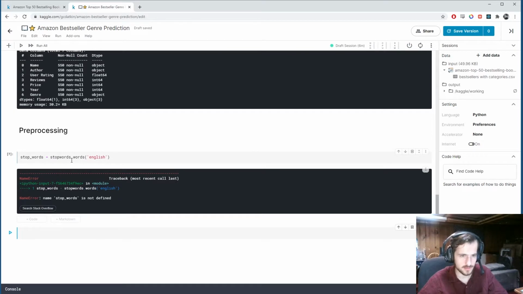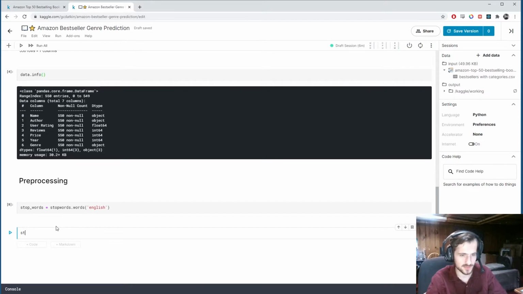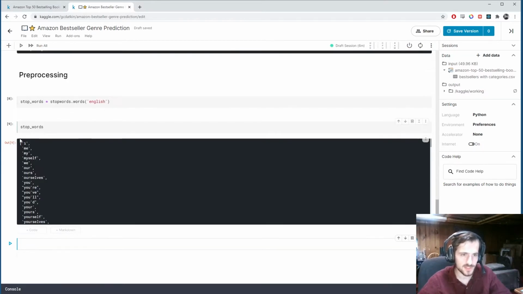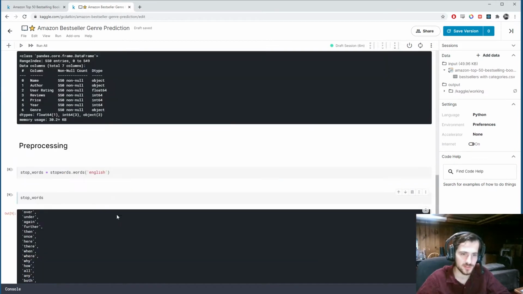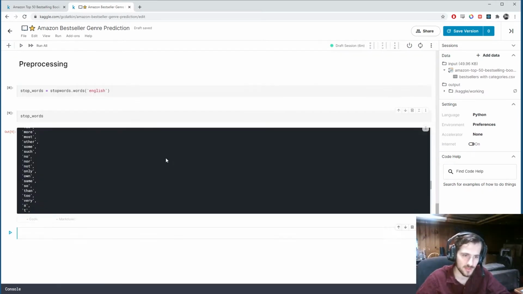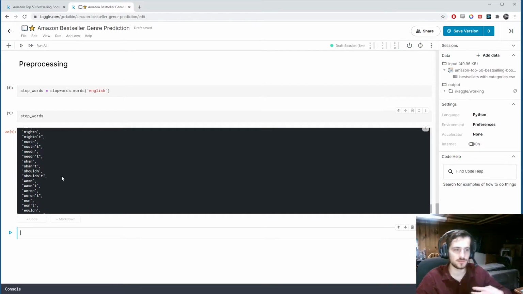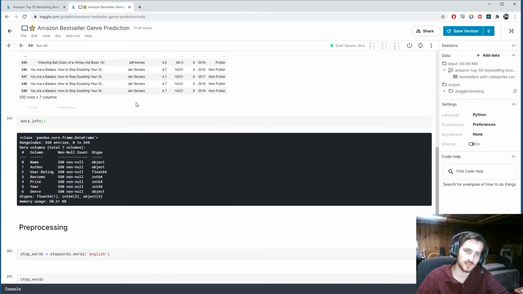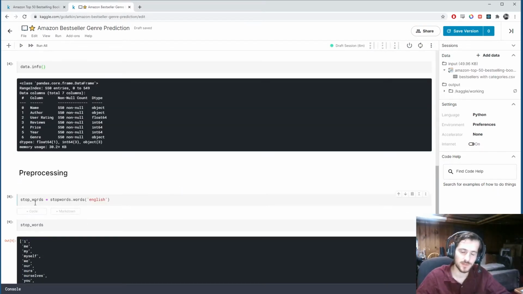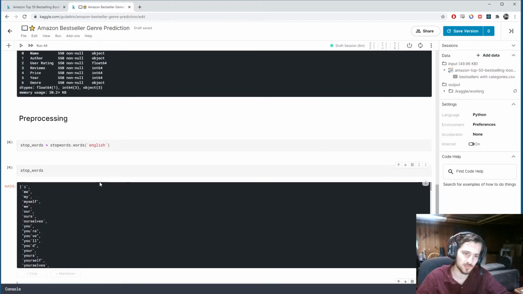Oh, I did not put equals. Alright, and let's take a look at stop words. You can see it's just a list of stop words. And so basically these are words in English, possibly in our titles, that offer very little information. They're not useful to include in the sequences. So what we can do is filter the sequences and remove any stop words.